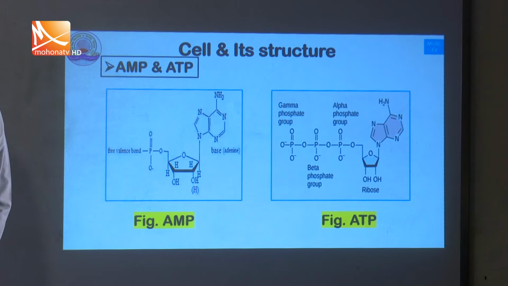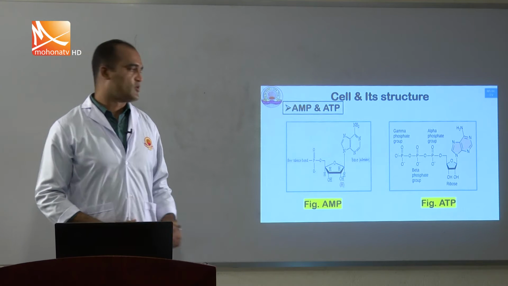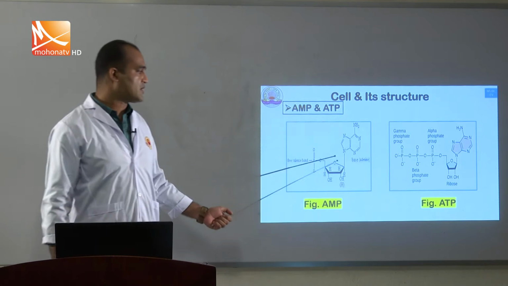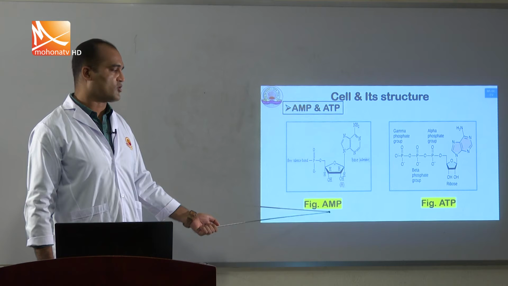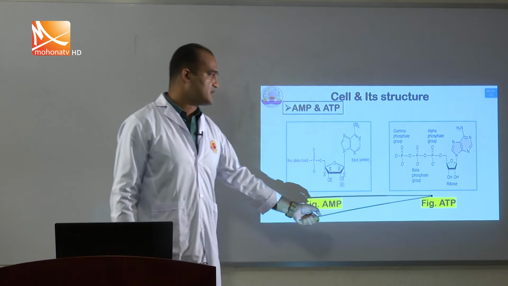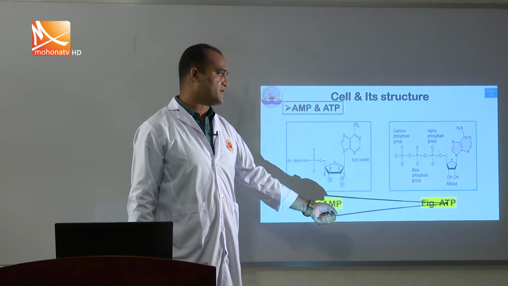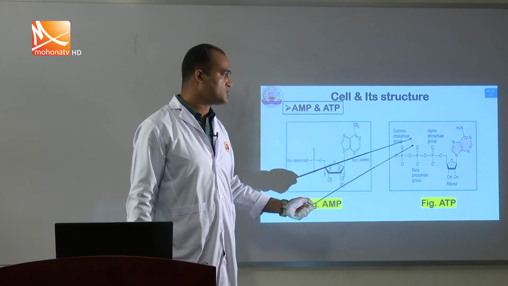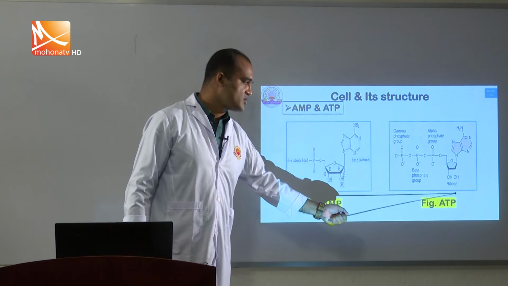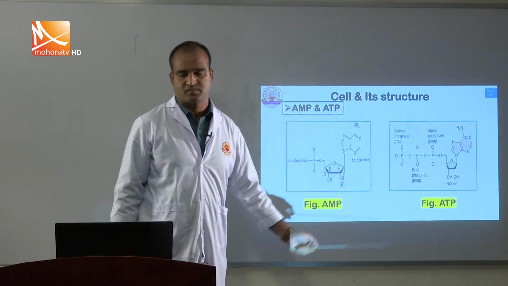Two molecules are present: one is adenosine monophosphate, AMP; mono means one, since only one phosphate is present. The other is adenosine triphosphate, with three phosphates, 1, 2, 3.